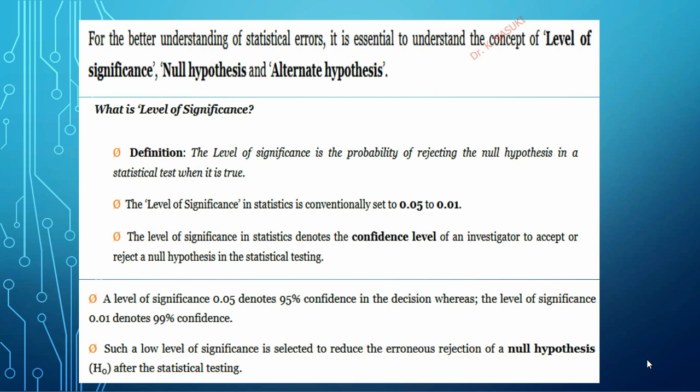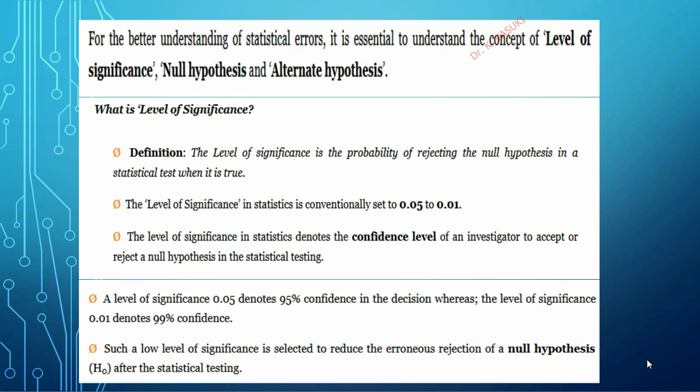For understanding errors in statistics, first of all we have to have a proper understanding of the concepts of level of significance, null hypothesis, and steps in testing the hypothesis. What is a hypothesis? Hypothesis is an assumption. We are assuming something; we don't know whether it's true or not. So we are giving values to the variables which we decided to study.